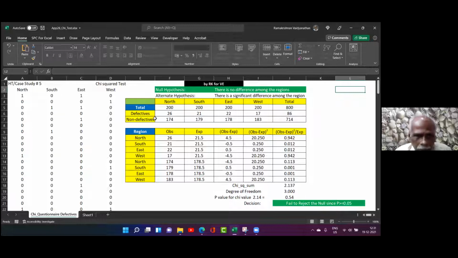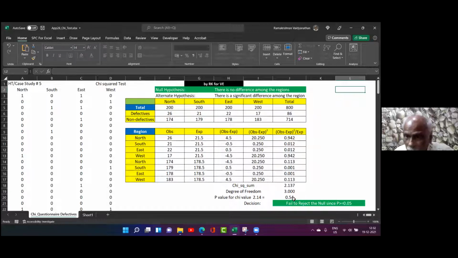What is degree of freedom? There are 4 regions. Therefore, degree of freedom is 4 minus 1, 3. And the p value for this chi value and degree of freedom is 0.54. There is a formula given in the Excel sheet. You can do it. On Tuesday class, I will tell you. You can use that formula and get it done in 1 second. And the decision is fail to reject.